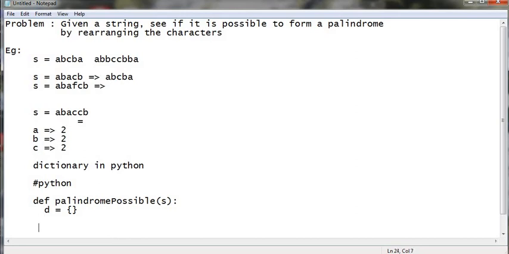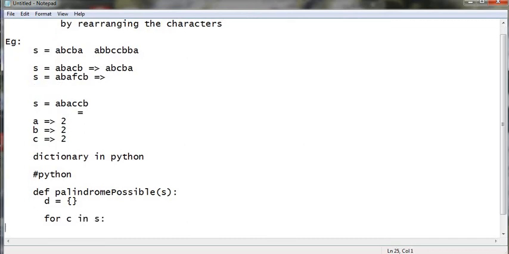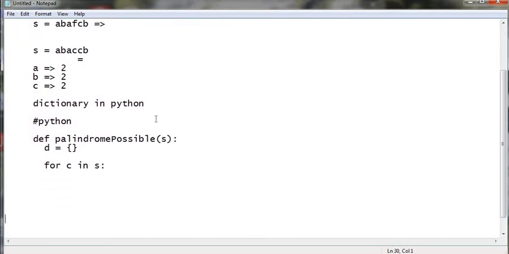Next, we need to populate this dictionary with the characters. So for c in s, first we need to see if this character is there in the dictionary or not. If c in d, if c is already there in the dictionary, we need to increment it by 1, that is d of c plus equal to 1.